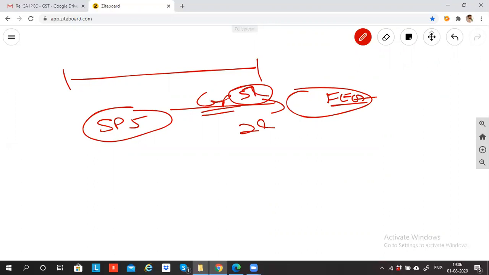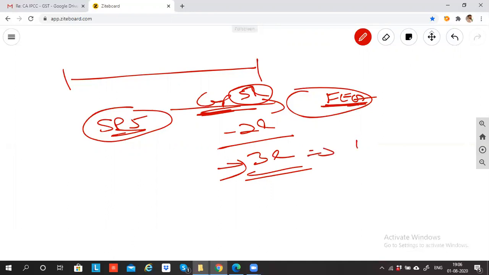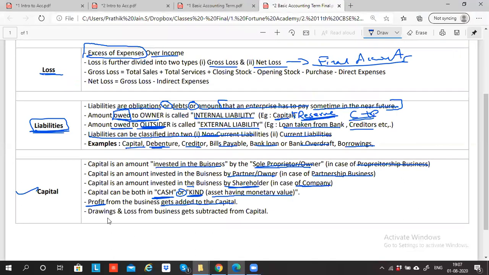Now please tell me, can I say the balance capital becomes 3 lakh rupees in future? The business will pay you. SPJ paid 5 lakh to Fortune's Fun Learning Academy, so the liability is 5 lakh. From this 5 lakh, SPJ has already taken 2 lakh. Can I say the balance liability is 3 lakh? This is called internal liability. Yes. SPJ has given 5 lakh rupees as capital. After 2 years, SPJ has taken 2 lakh rupees from the 5 lakh. So the balance will automatically be 3 lakh, no? So what is happening? Drawings and loss from the business will get subtracted from capital.